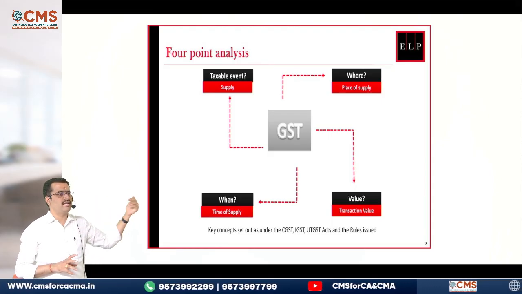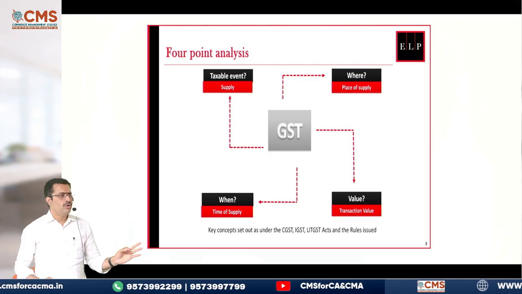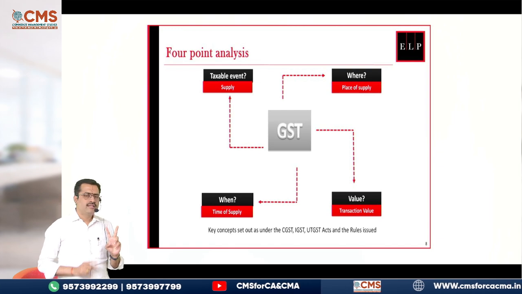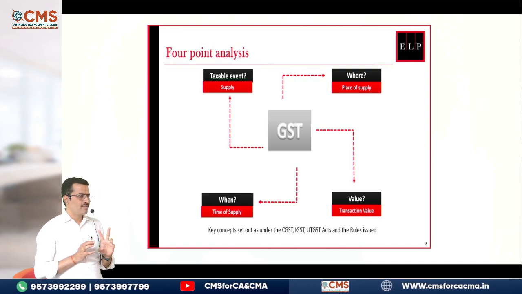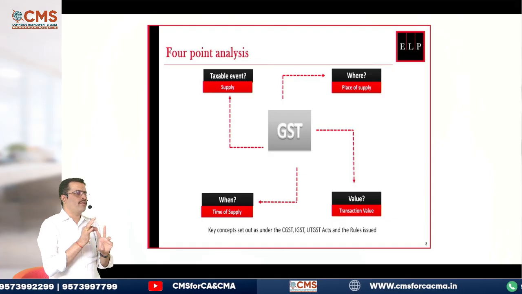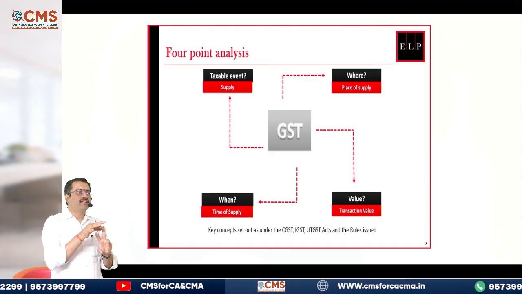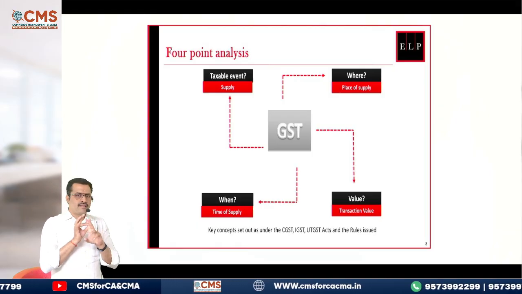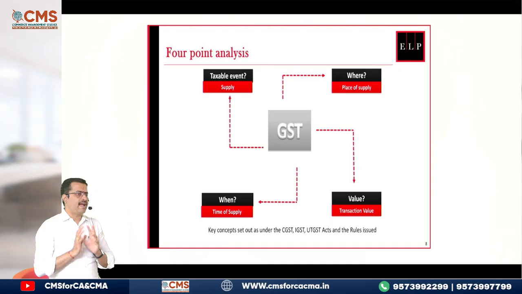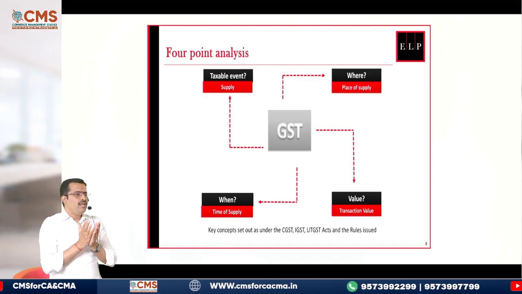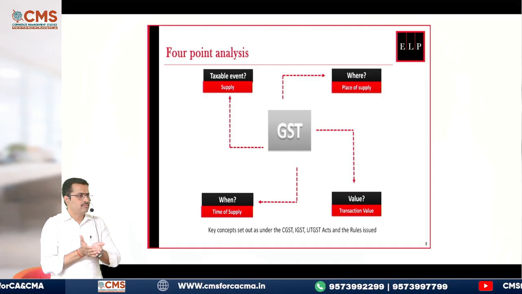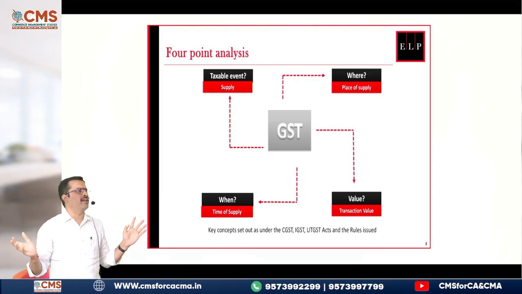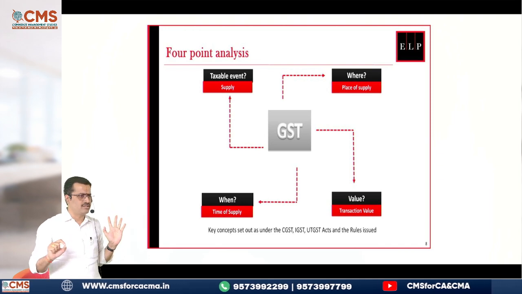Already in that first event, supply is over. Now we are going to time of supply. In this chapter, you have 2 sections, basically section 12 and section 13. Section 12 talks about time of supply of goods. Section 13 talks about time of supply of services. And one good thing: if you learn time of supply of goods, time of supply of services is very easy, because the same points are there even in time of supply of services, except for 1 or 2 changes.